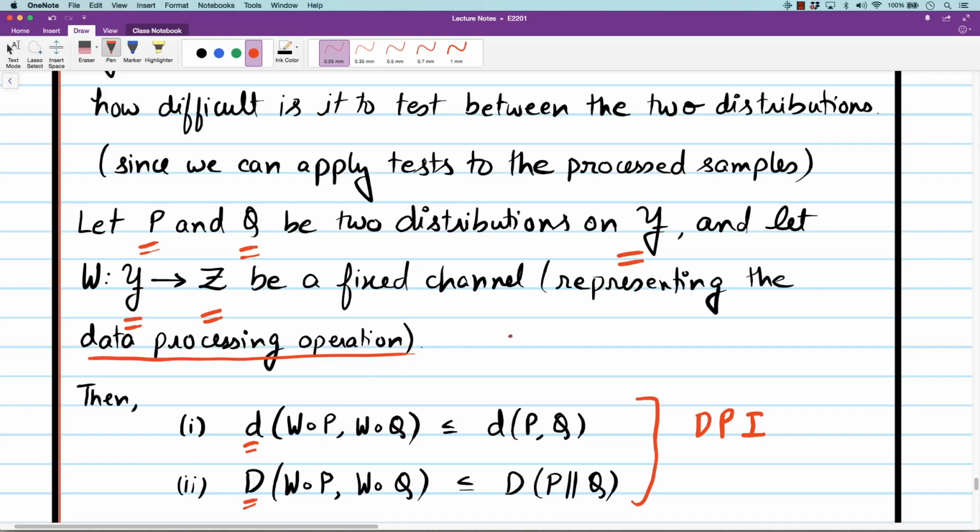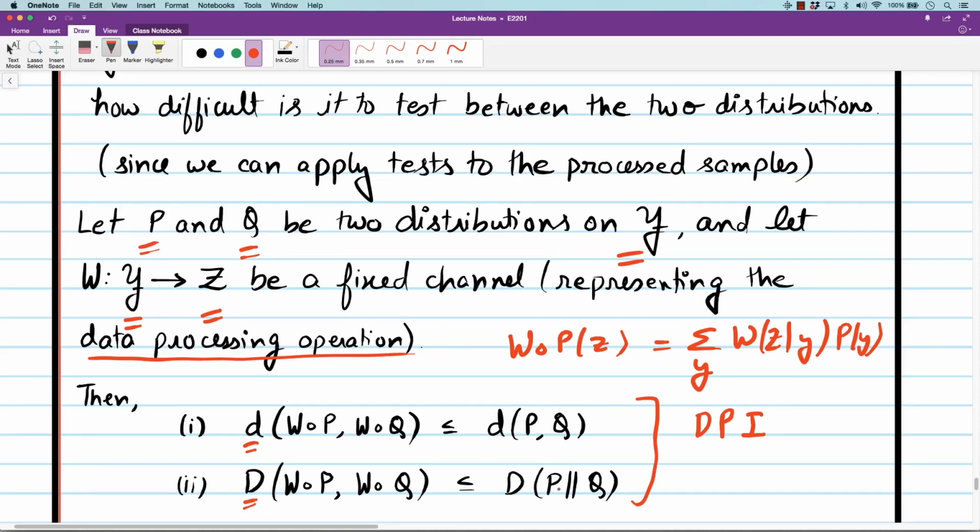So this W of P, remember, is a distribution on Z. This is given by the summation over y of W(z|y) P(y). Okay, that's our definition of W of P. So W of P and W of Q are closer than P and Q under total variation distance. We can show this by just the triangle inequality. And similarly, under Kullback-Leibler divergence as well, W of P and W of Q are closer than P and Q.